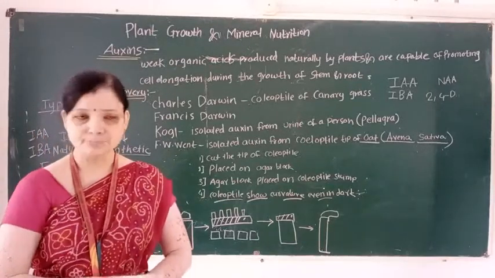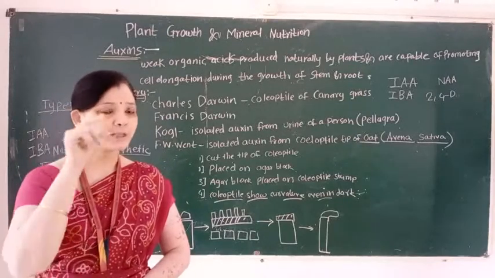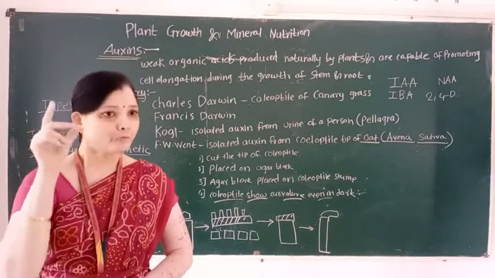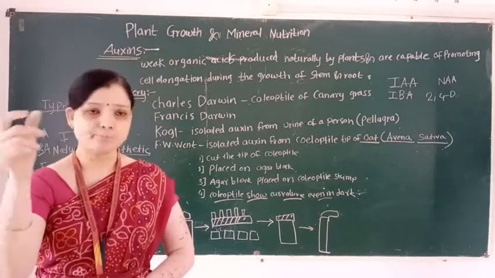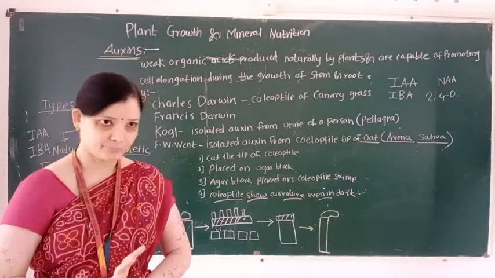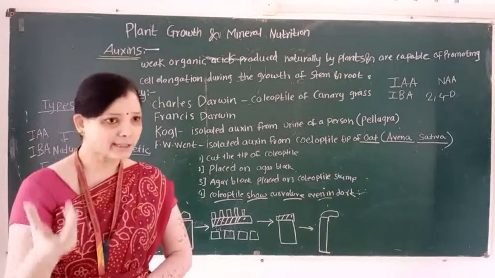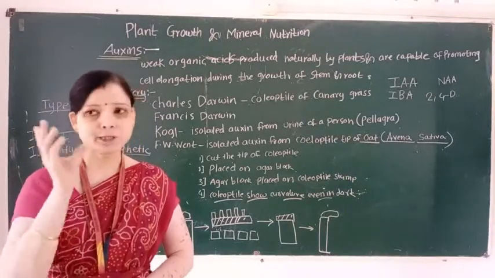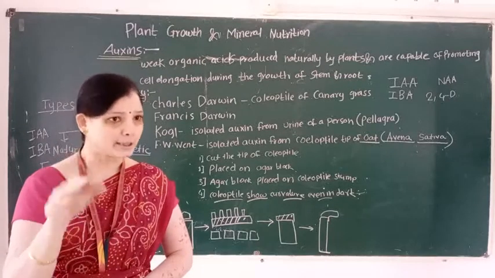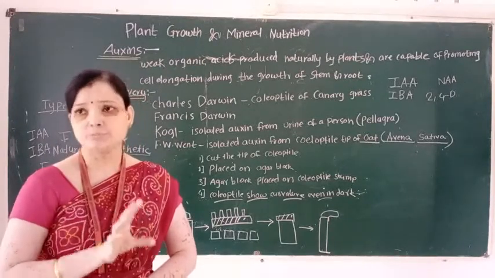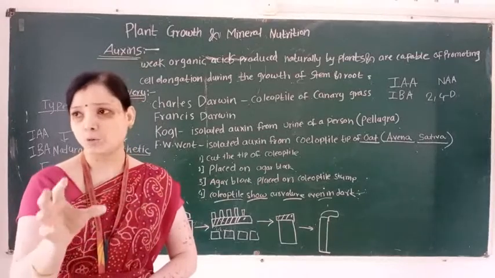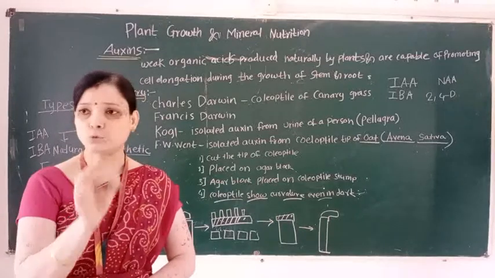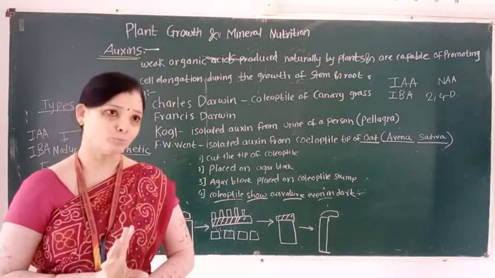Second characteristic, they are synthesized in one site and transported to another site wherever they play their physiological effect. These are organic acids. They are produced in small quantities. They promote cell elongation and the movement of auxin is polar, from base to apex.